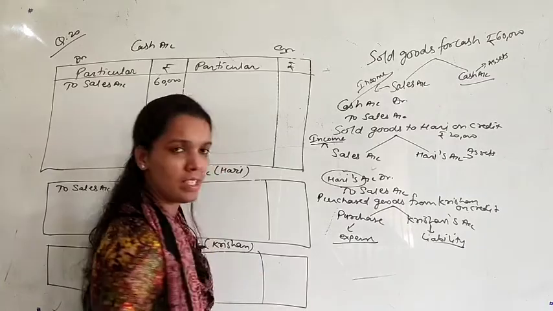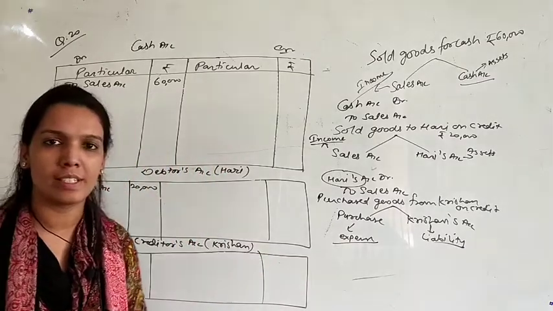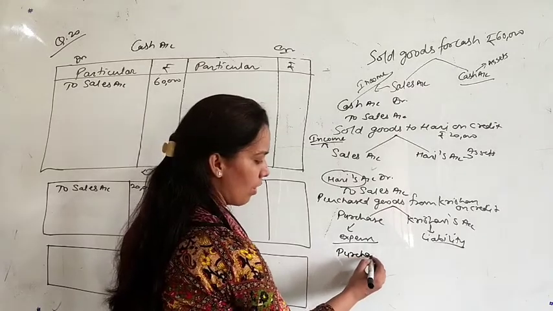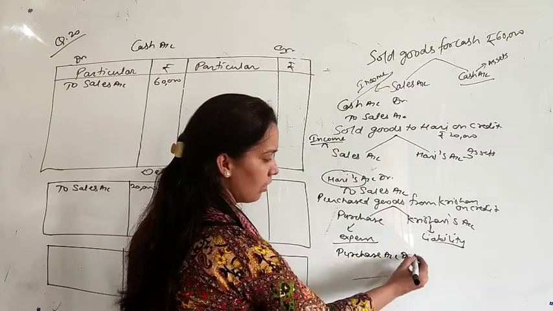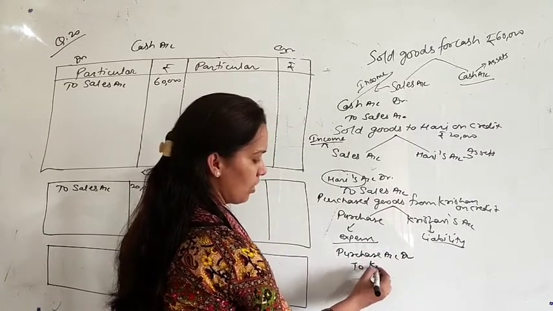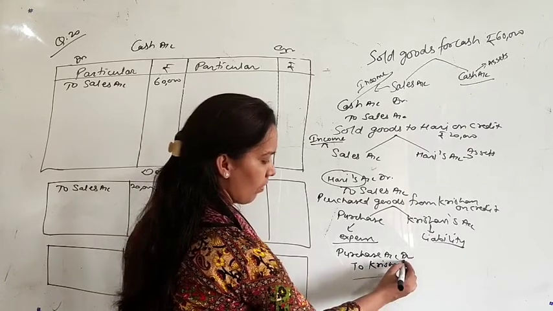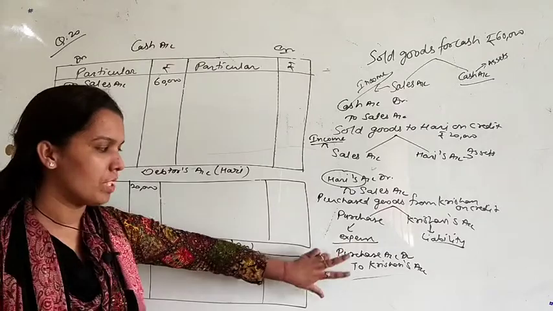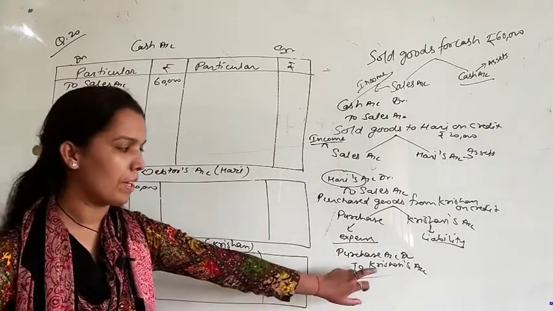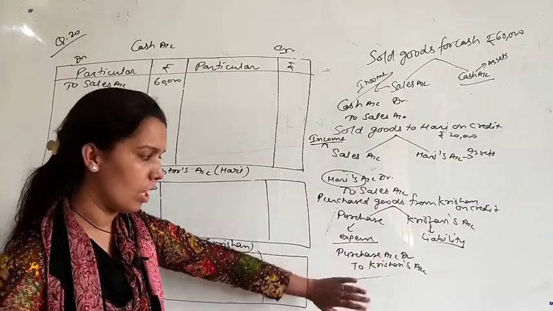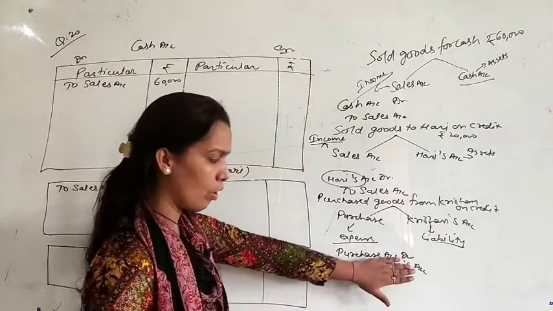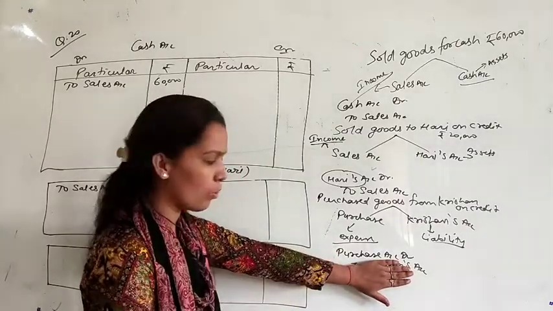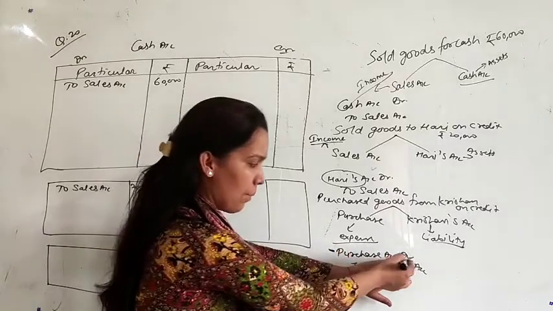So expenses, it means nominal account's rule says that debit all the expenses. So entry will be purchase account debit to Krishan's account. See which account we are preparing out of this, purchase account or Krishan's account? We are preparing Krishan's account, not purchase account. So in Krishan's account, we will not write Krishan. We will write purchase. And how it will be posted? Purchase account is debited here.